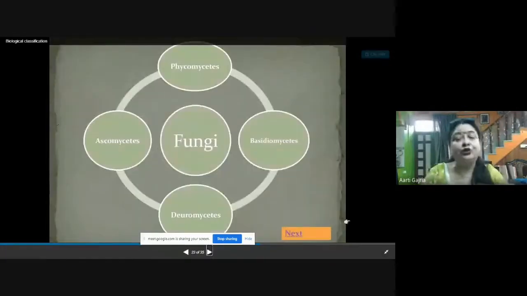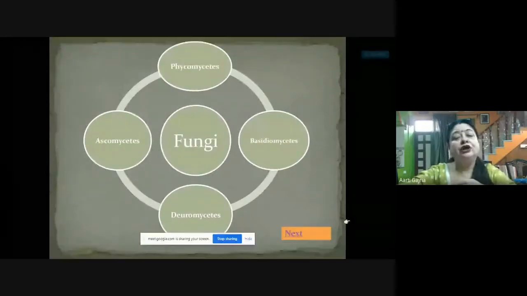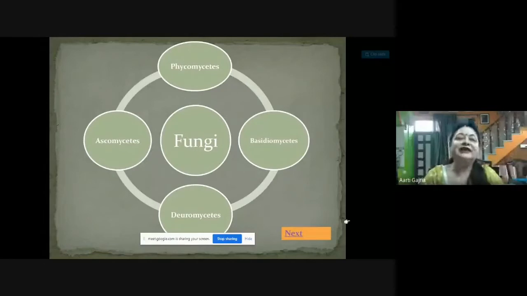As I told you, there is a variety of morphology, a variety of modes of nutrition, and a variety of asexual, sexual and vegetative means of reproduction, and so this can be divided. For our convenience, we should divide it into different classes to study them well.